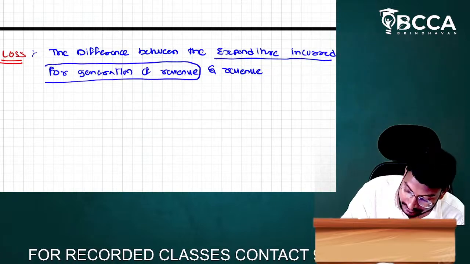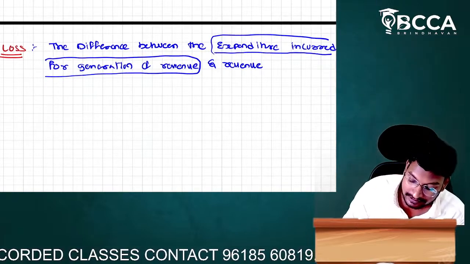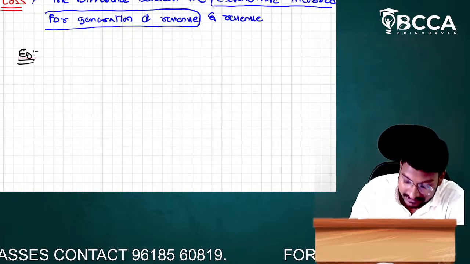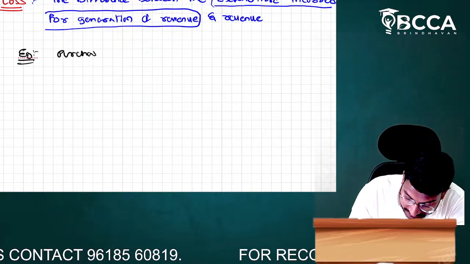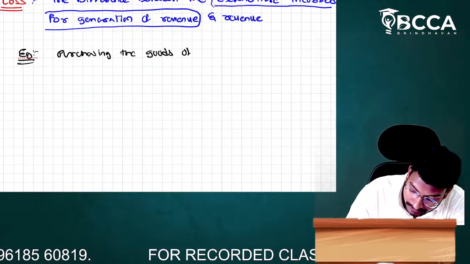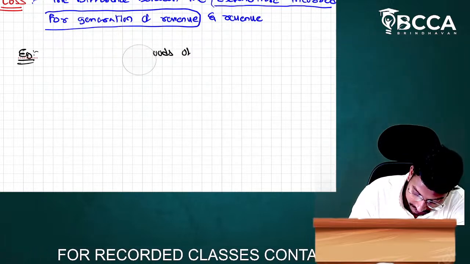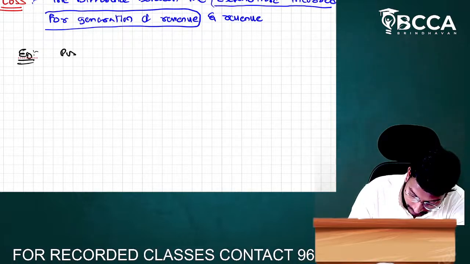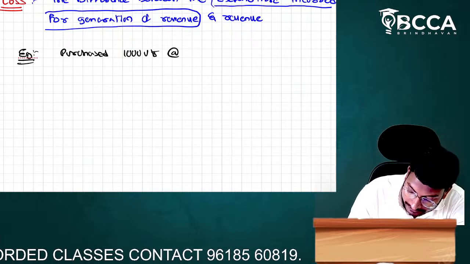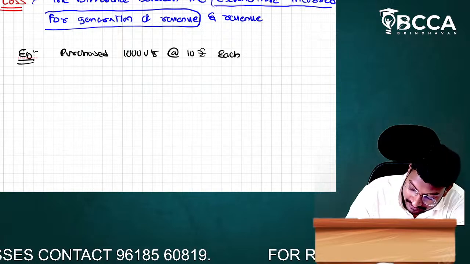Here in the previous example only we have understood the expenditure incurred for the generation of revenue. Again, I will take an example. Now we are purchasing goods at 10 rupees. We purchased 1000 units at the rate of 10 rupees each.